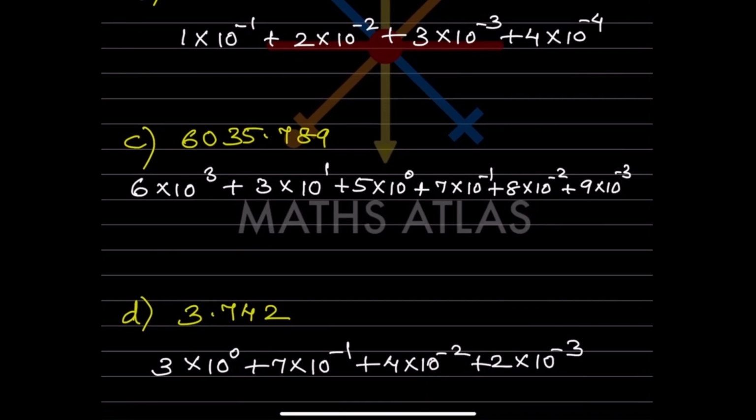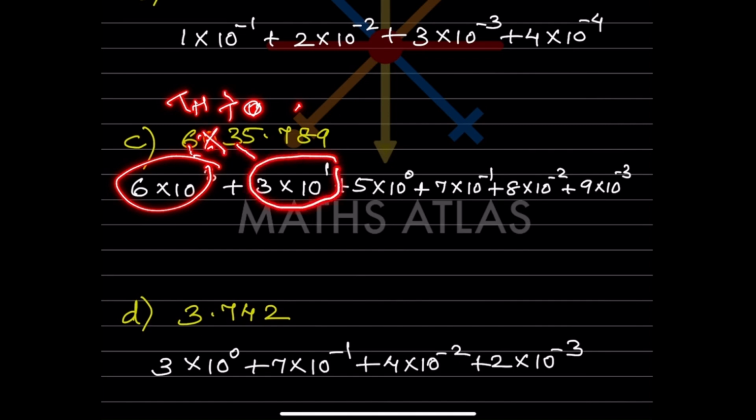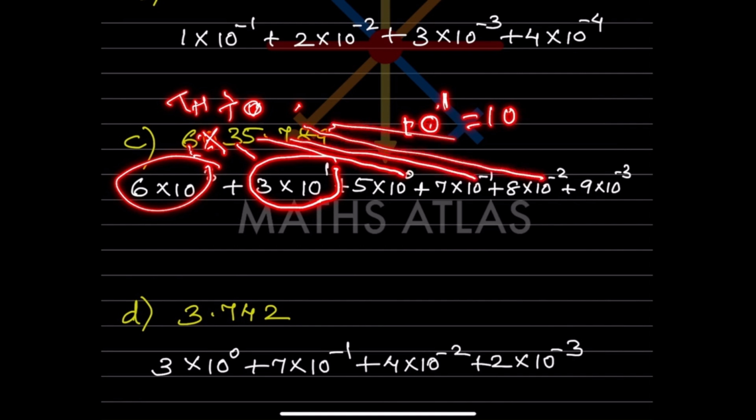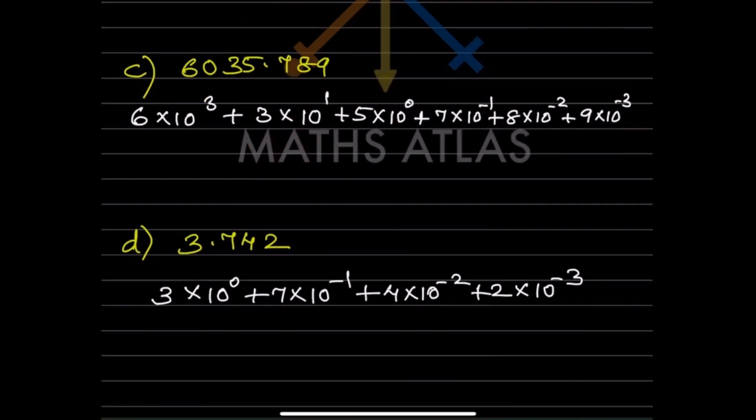Now look at here. This is the ones, tens, hundreds and thousands. So now what will you write here? 6 into 10 raised to 3, because 1000 means 10 raised to 3. For this one we don't have to write anything. 3 means it is in the tens place. So tens place, how do we write? 10 raised to 1 is 10. So we write 10 raised to 1. 5 into 10 raised to 0. 7 into 10 raised to minus 1. 8 into 10 raised to minus 2. And 9 into 10 raised to minus 3.